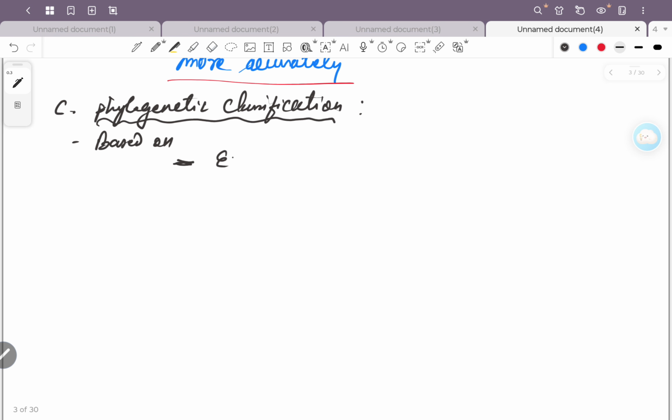Phylogeny means evolutionary relationship. Phylogeny means evolutionary relationship. It means during the course of evolution, whether they evolved from a common ancestor or they have different ancestors, and where they branched from. Based on this, the classification is made.